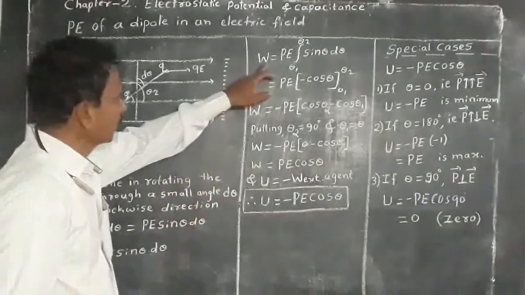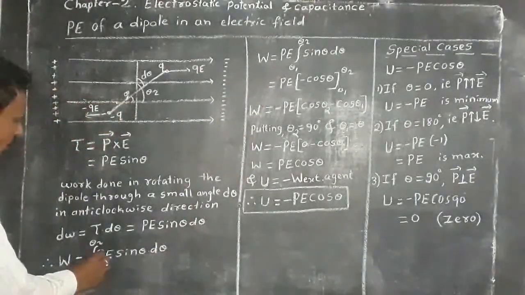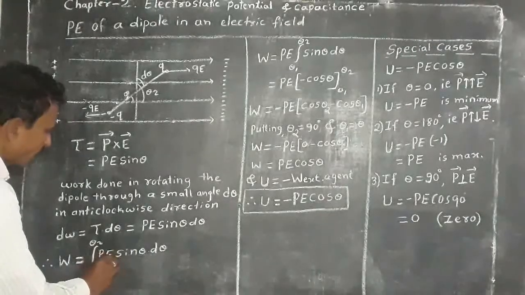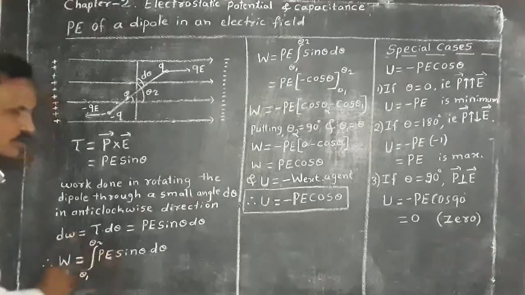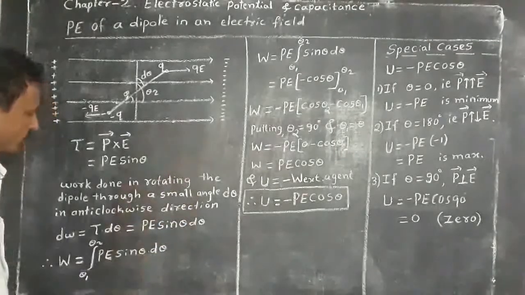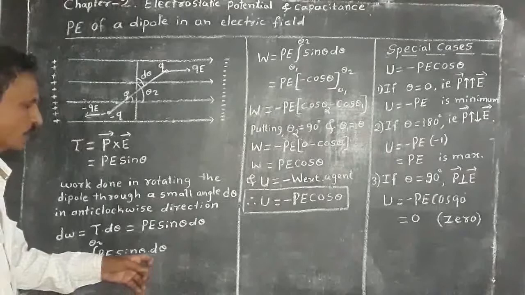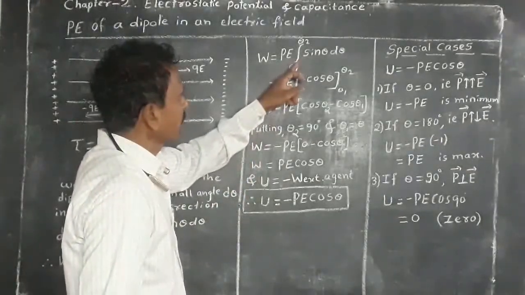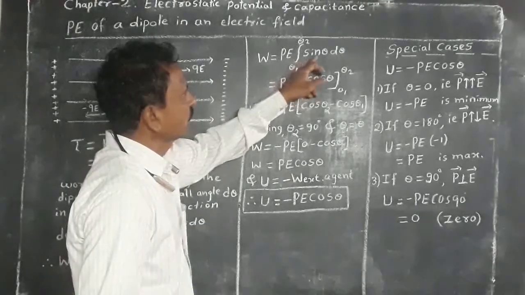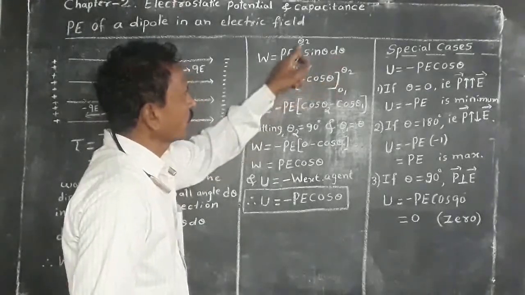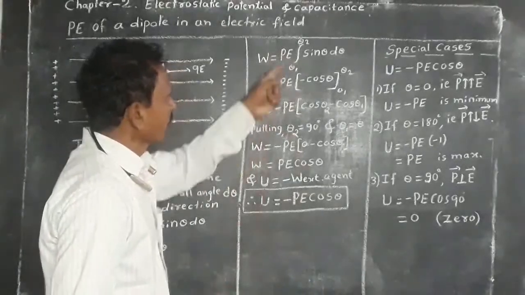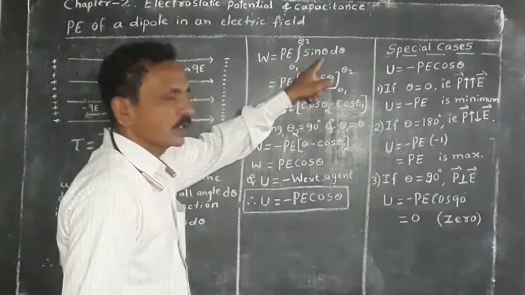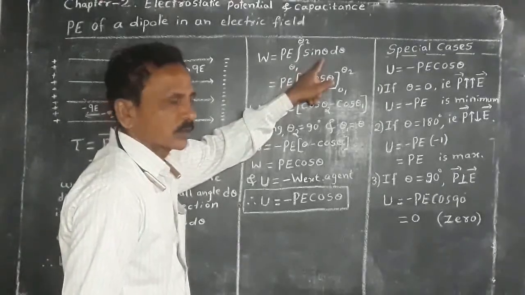That is, W equals, here the dipole moment P and electric field E are constants and are taken outside, and here theta is variable. Hence, PE times the integral of sin theta d theta from theta 1 to theta 2. That is P into E, and the integral of sin theta is minus cos theta.